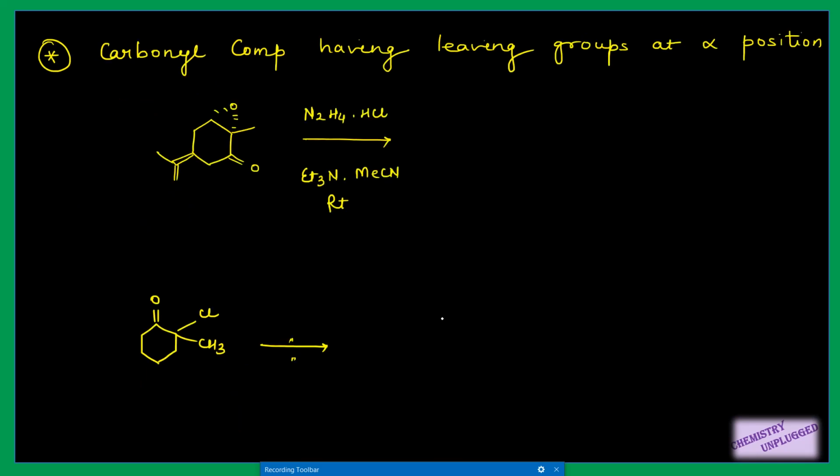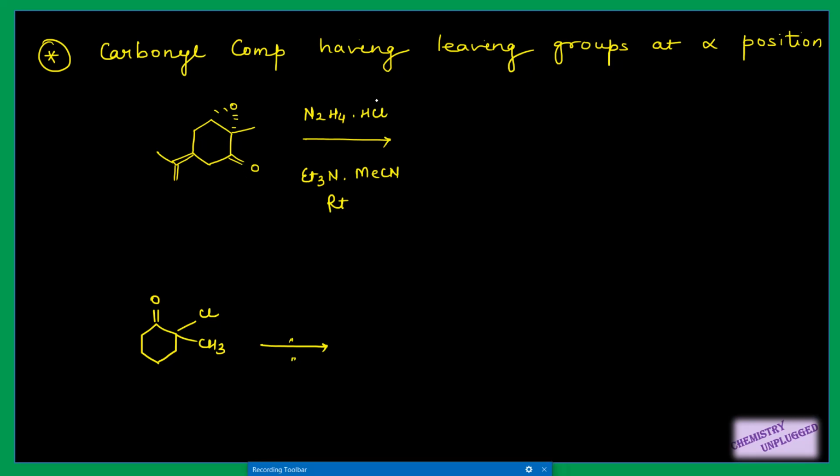Then the next variation of this reaction is carbonyl compounds having a leaving group at the alpha position. This one is very important, right? So whenever you have a leaving group at the alpha position of the carbonyl, the reaction will take place in a different manner.